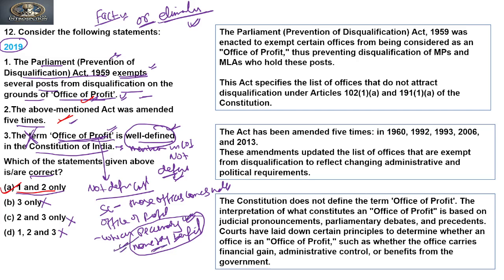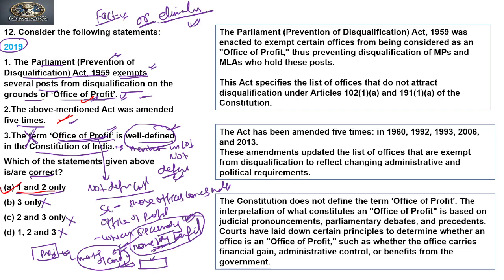Now pecuniary monetary benefit means, suppose that a person has been elected as president, right? And it is said that the president shall not hold any office of profit either under the government of India or under the state government, right? But the president is a member of a committee. Whenever the committee calls its members for a meeting, they send a flight ticket. It means this committee is taking care of his traveling charges.